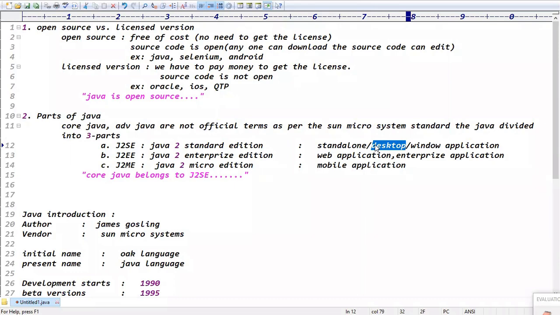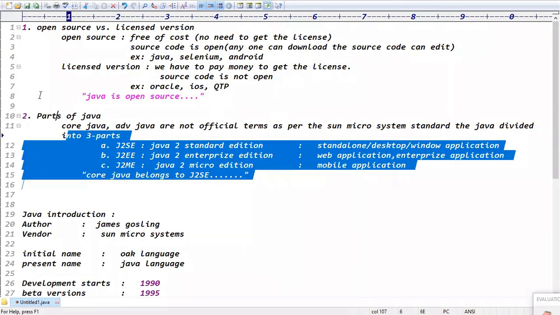Even today BMW and Benz use standalone applications only for their internal products. That application doesn't require any internet connection, right? The standalone application is specific to the machine and doesn't require any internet connection, right?